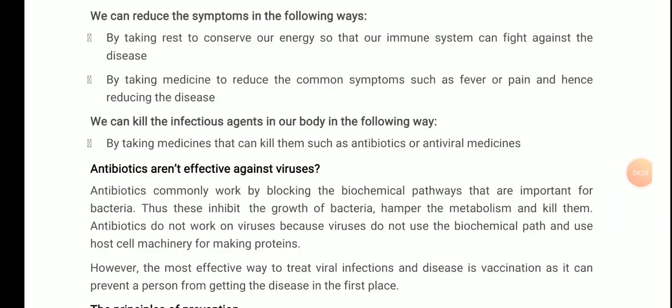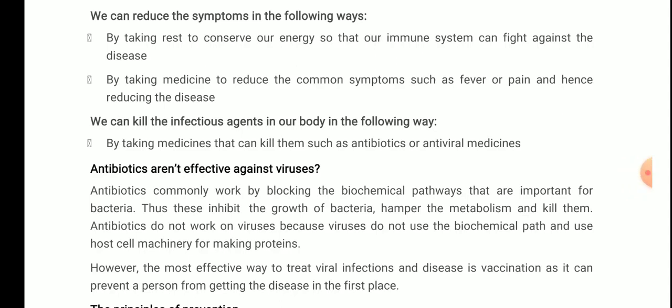See students, the virus, when they are outside the host body, meaning the body which they are affecting, lives like a non-living thing, because they do not have the machinery for making proteins. But once they enter the host cell, they overtake the machinery of that host for making the useful proteins for them.